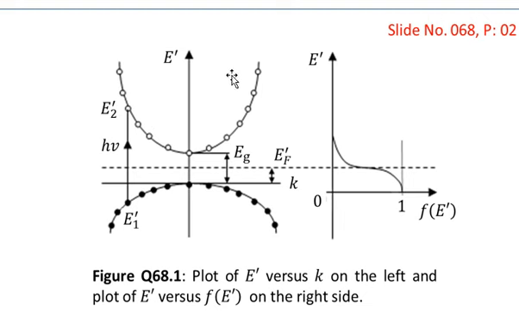So you see that I have shown two bands. One is the valence band at the bottom of the left hand side, and the other is the conduction band facing upward. That is, the parabola facing upward along the energy axis is the conduction band, and the parabola facing downward is the valence band. You see the filled circles in the valence band, and the open circles in the conduction band. These circles indicate the possible states available in the valence band and the conduction band.